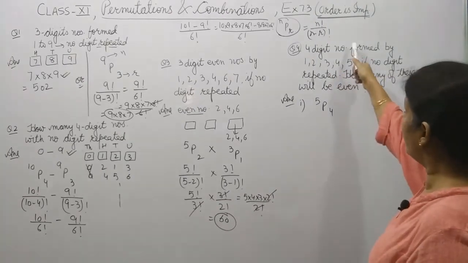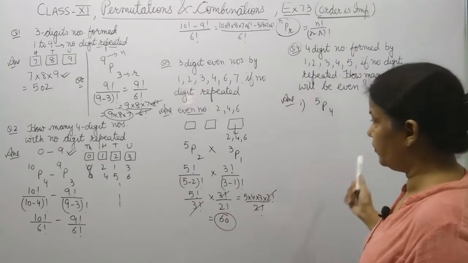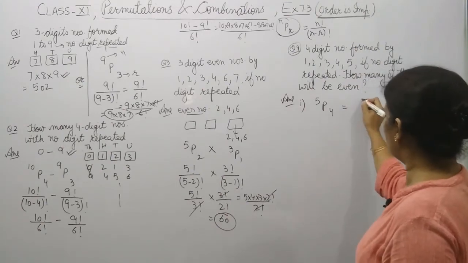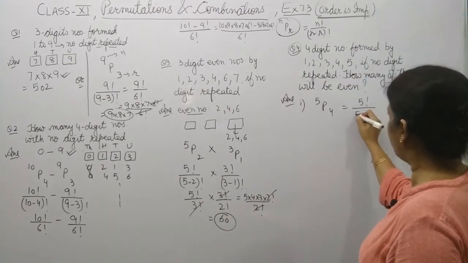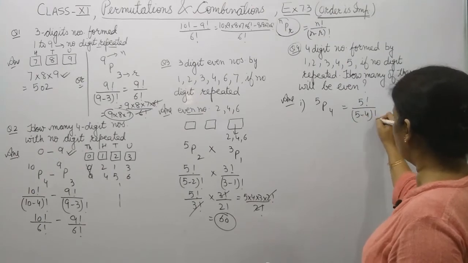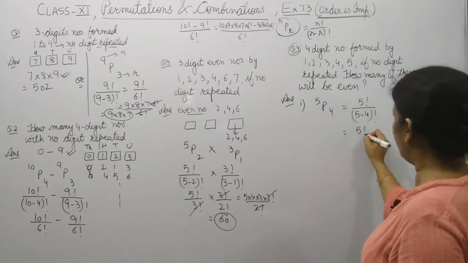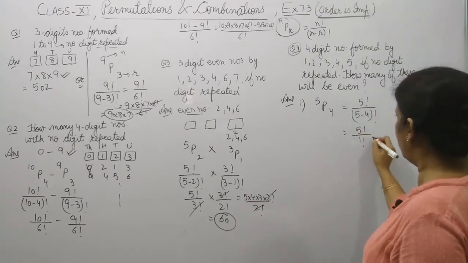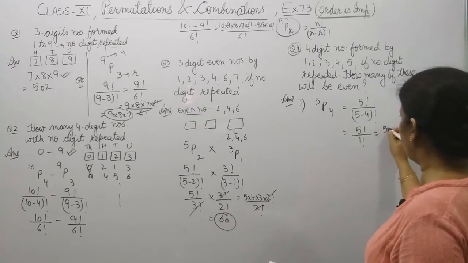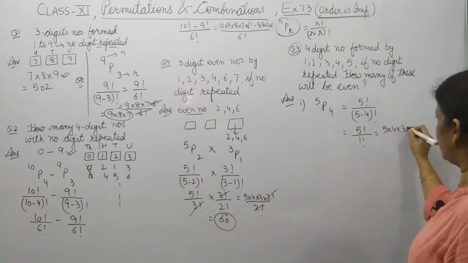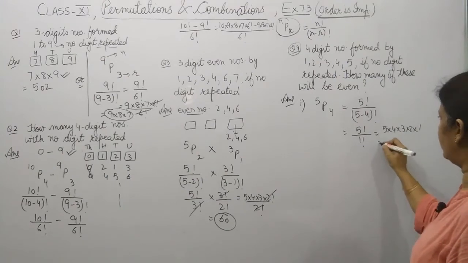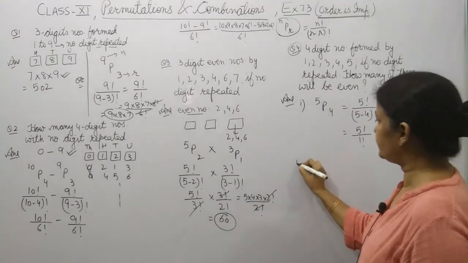Since in a 4-digit number order is important, so permutation. So it is 5 factorial upon 5 minus 4 factorial. So this is 5 factorial upon 1 factorial. Now you can solve it: 5, 4, 3, 2 and 1. So it will come as 120.